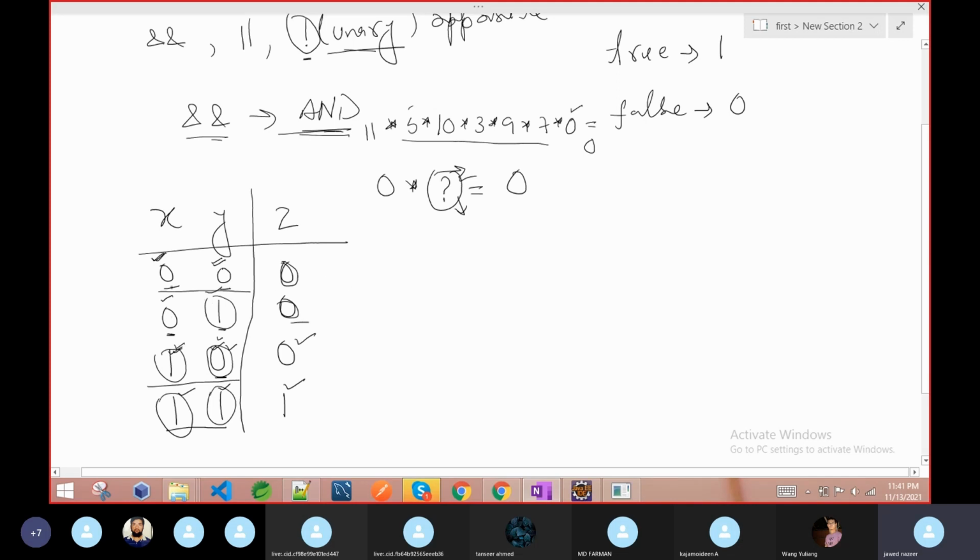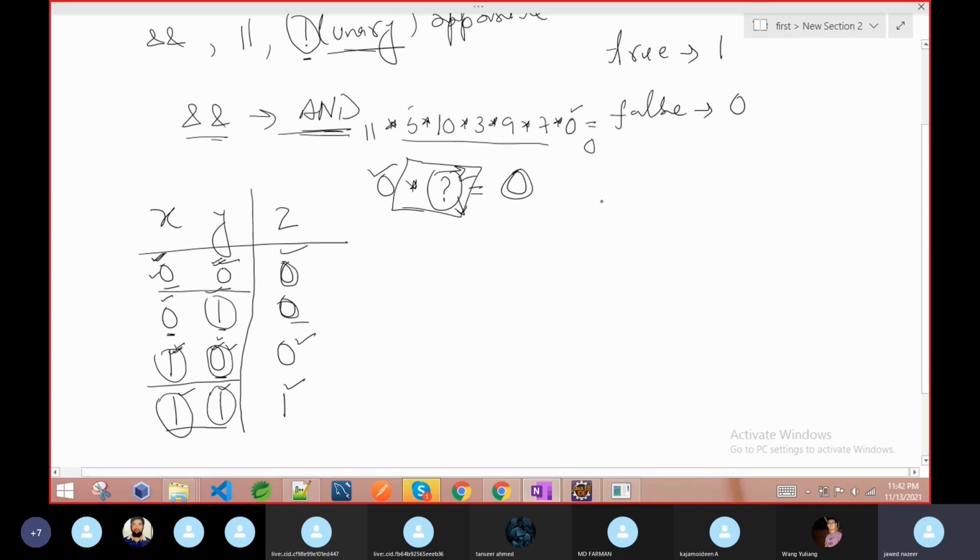So I can say, if I am doing an operation and I know the first thing is 0, meaning false, then there is no need of checking the other one. I will directly write the result. I will not multiply. I will not do this operation at all. I know the result, because I already got 0. So this is very important. You can see how we will apply it in our programming.